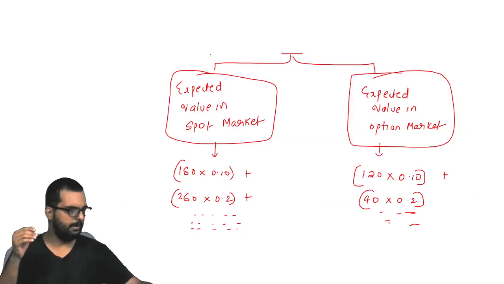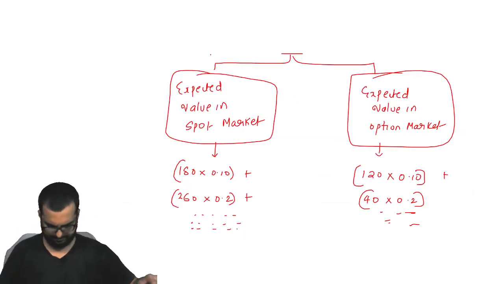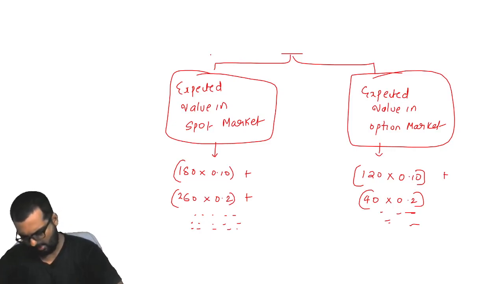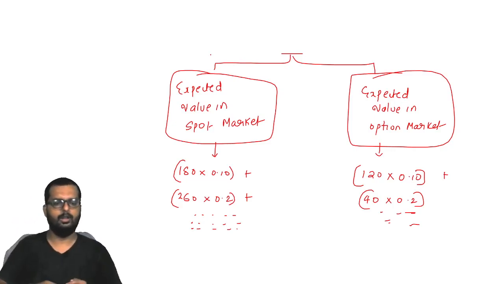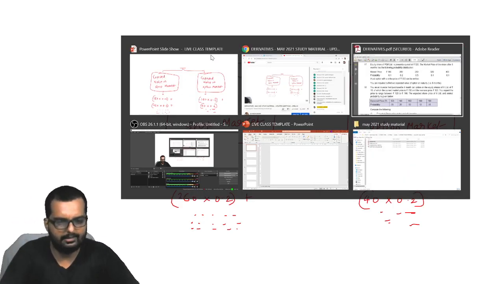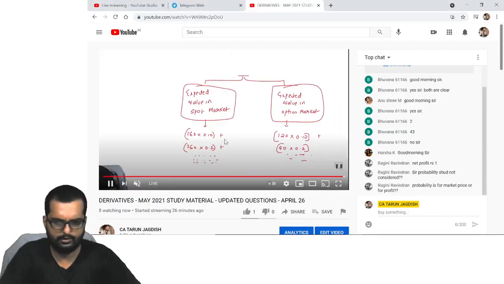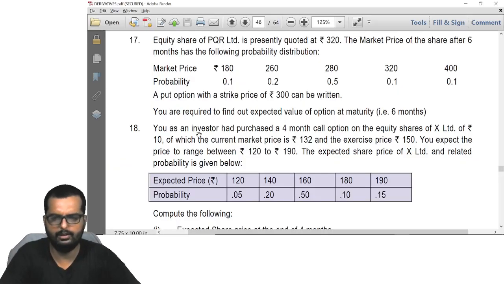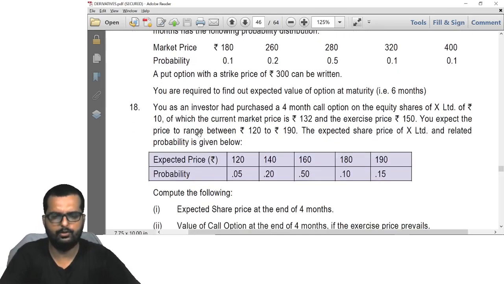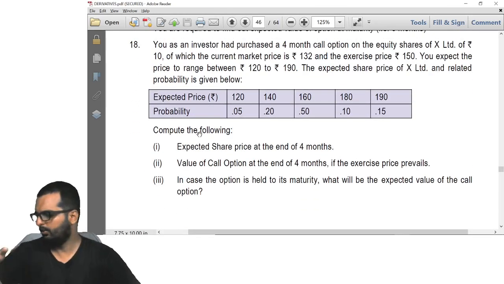Have you all put up till here in your books now? Okay, can I go to the next part now? So we get the answer as how much? We get the answer as 30. So I believe we are done with this question also. Ragini, please confirm that you are clear with this part. I'll now go to the next question, question number 18. Can you please read through question number 18 now?